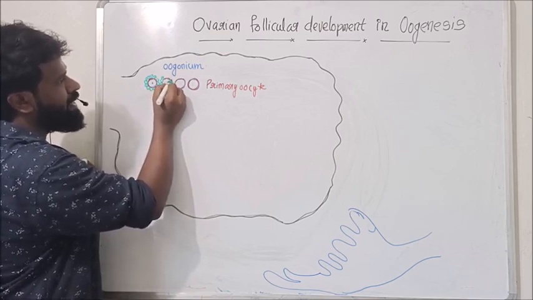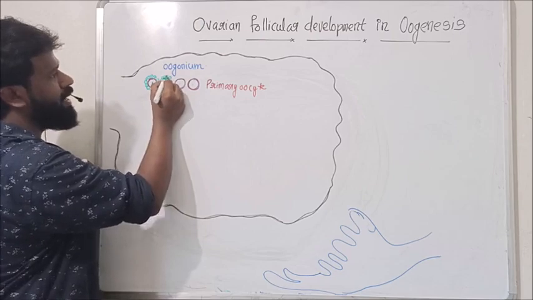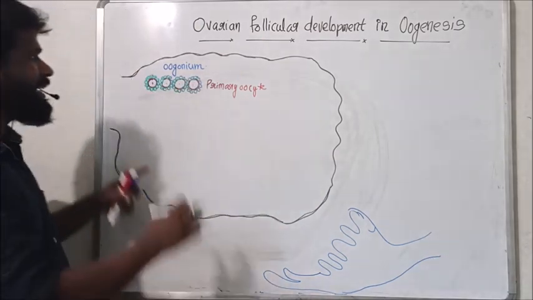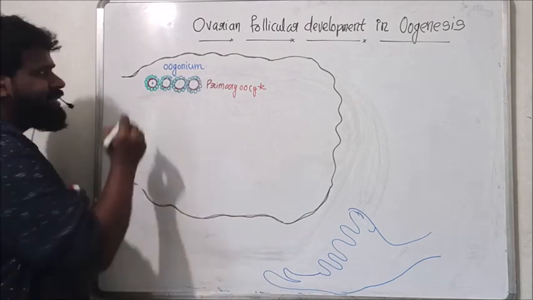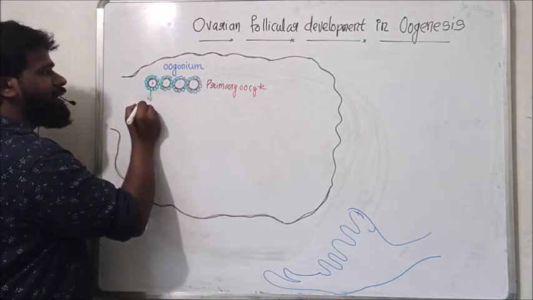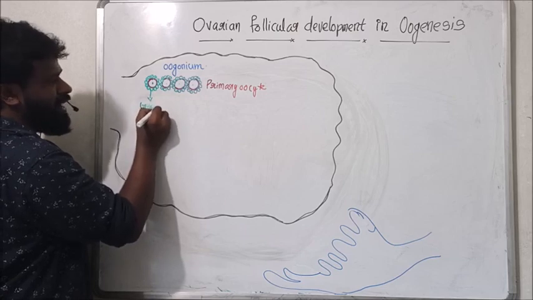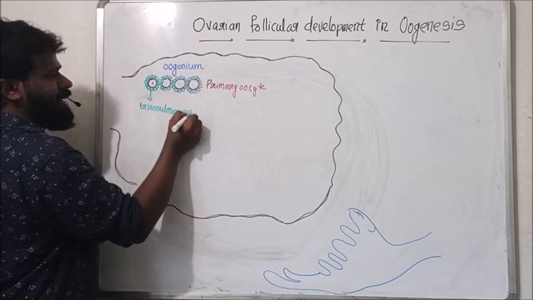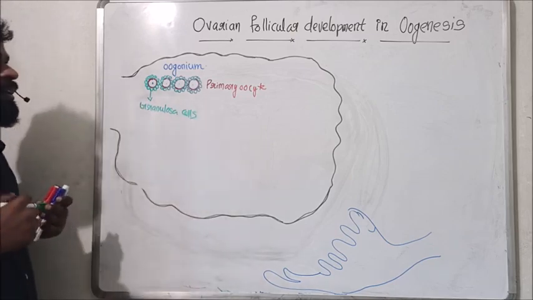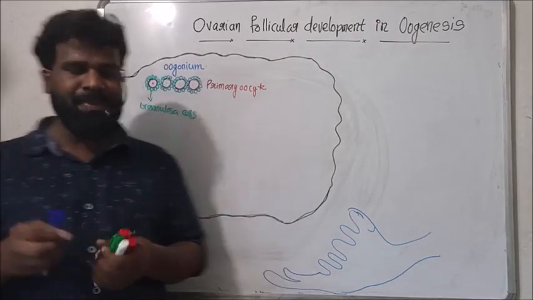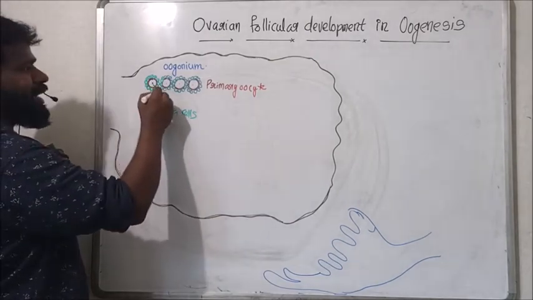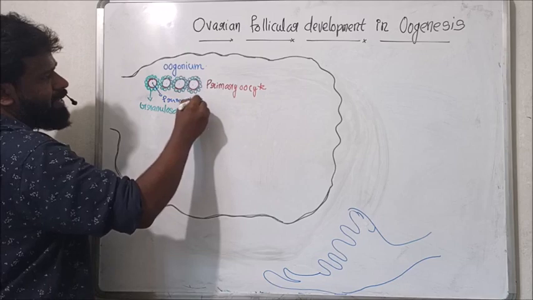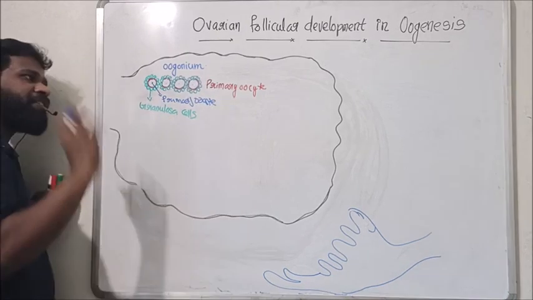Each primary oocyte is surrounded by a single layer of stromal cells. This cellular layer is called granulosa cells, and this is the granulosa layer. The cells are granulosa cells and this layer is the granulosa layer. Now this primary oocyte is surrounded by a single layer of granulosa.